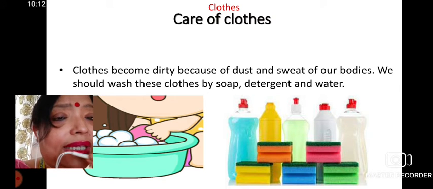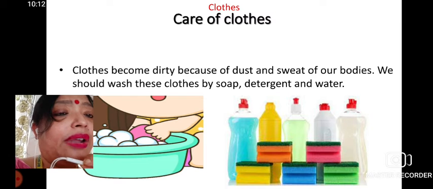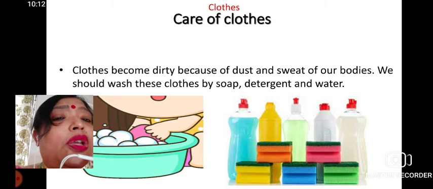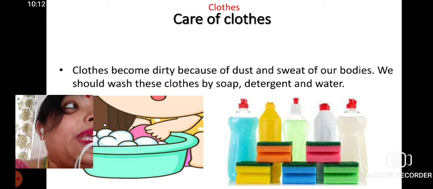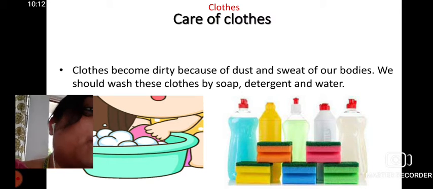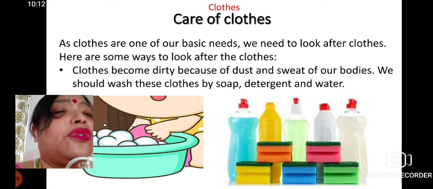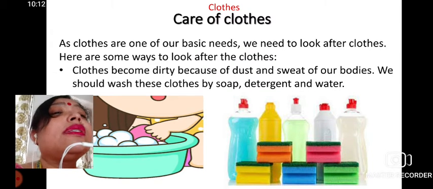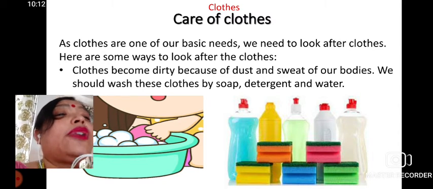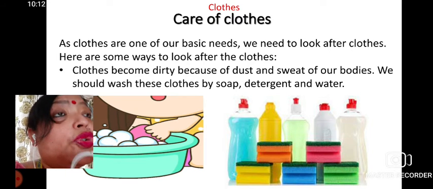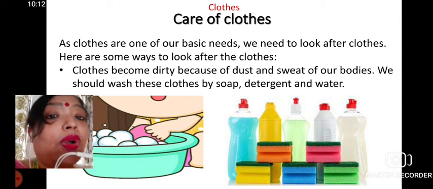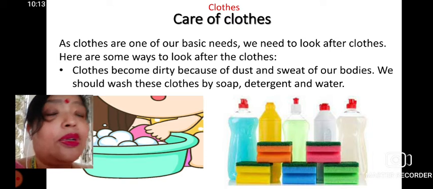So, why do we have to take care of cloth? Because clothes become very dirty because of dust as well as the sweat of our bodies. We cannot wear the same cloth months after months, years after years. So we have to wash them properly. All clothes are our basic needs, we always need clothes, so we have to look after them so that they last long as well as look better.